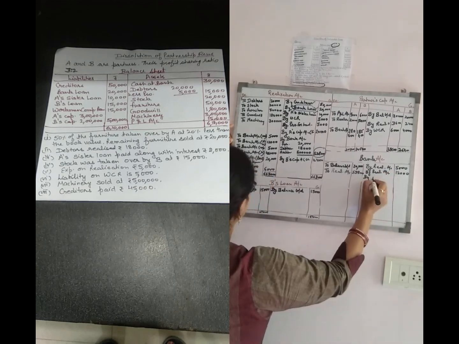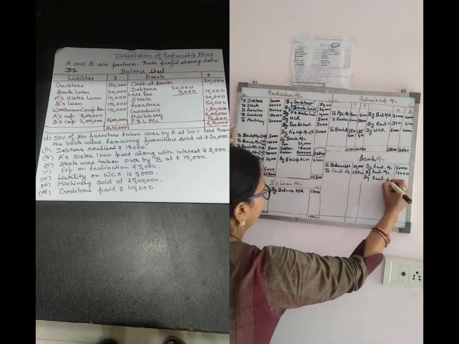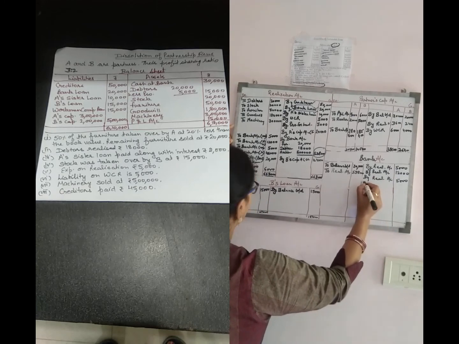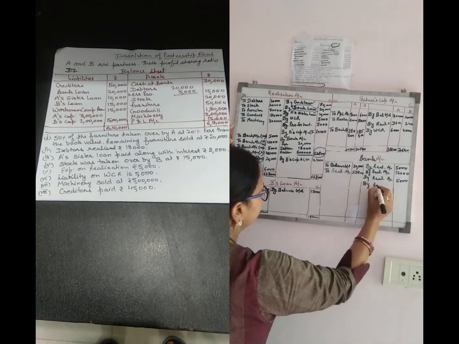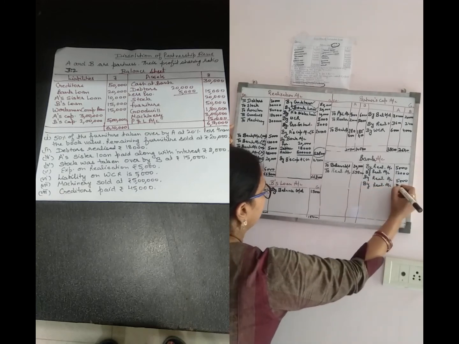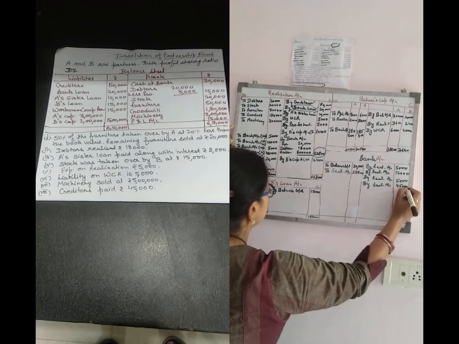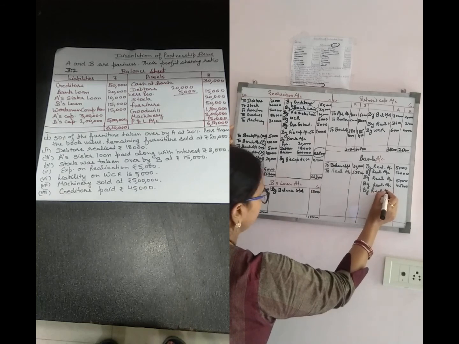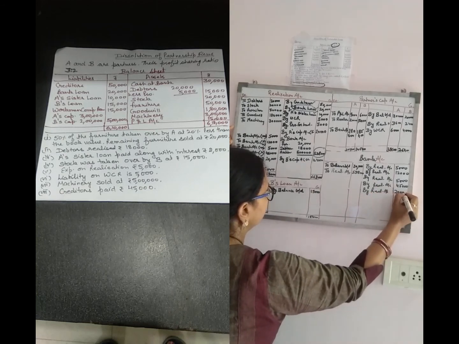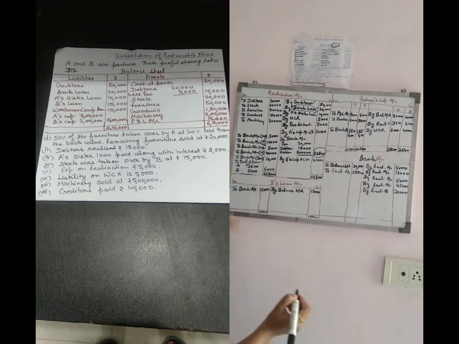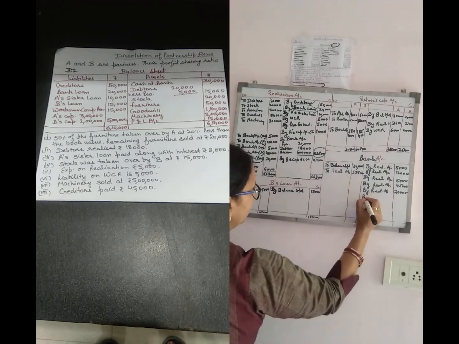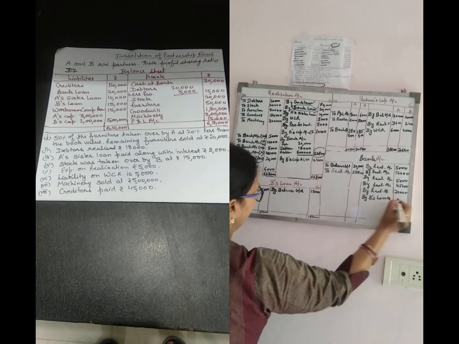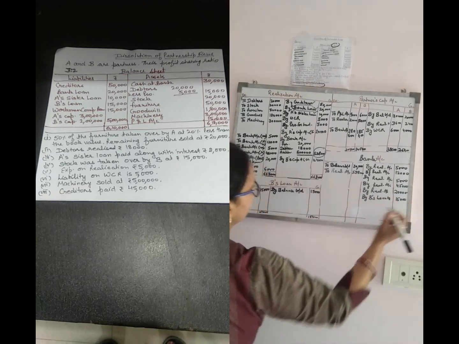By realization, realization expenses paid. By realization, creditors payment 45,000. By realization, payment of bank loan. Then B's loan payment, so by B's loan account 15,000.